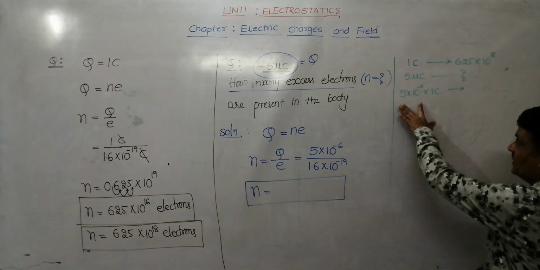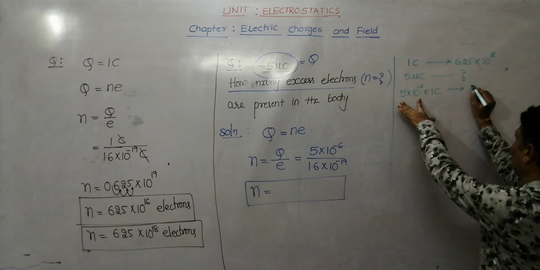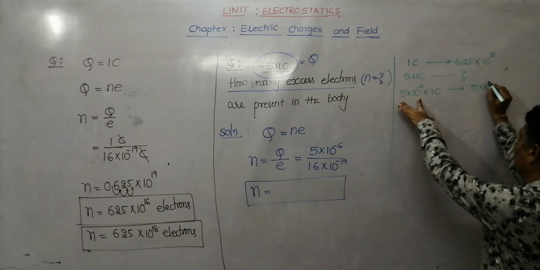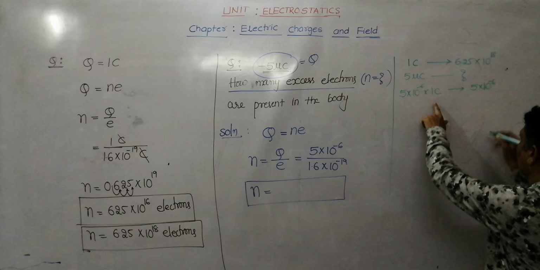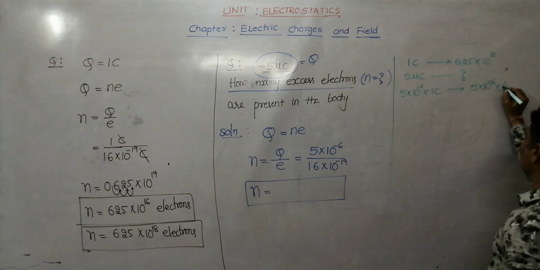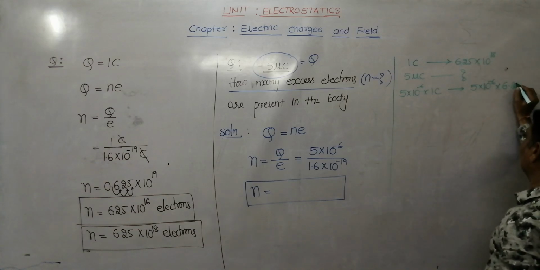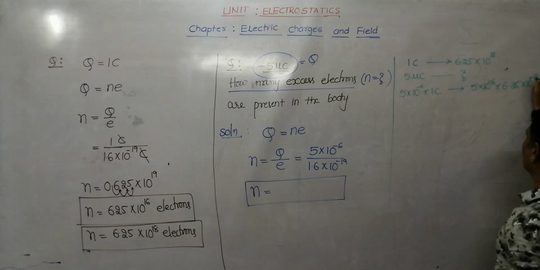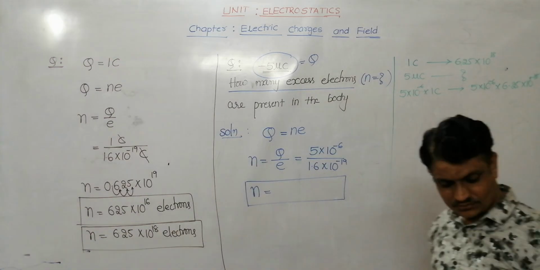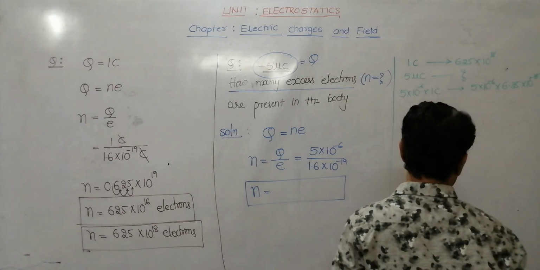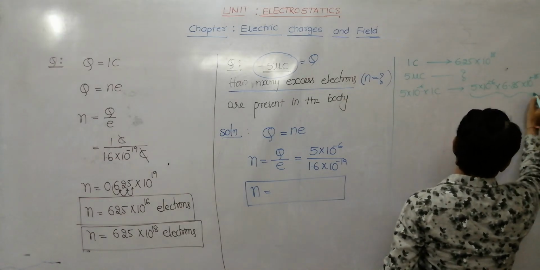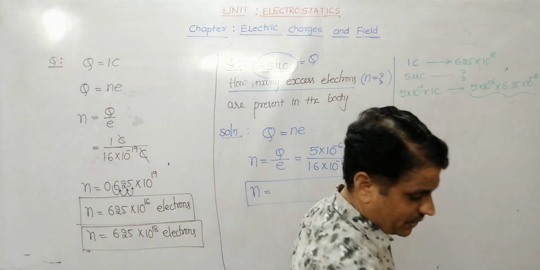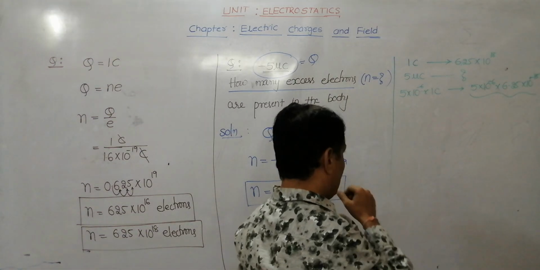Am I right? So this number should be as it is, 5 into 10 to the power minus 6. 1 coulomb means you already have 6.25 into 10 to the power 18. Hope you understood. Now it's easy, right? You have to multiply 5 and 6.25 to get the answer.